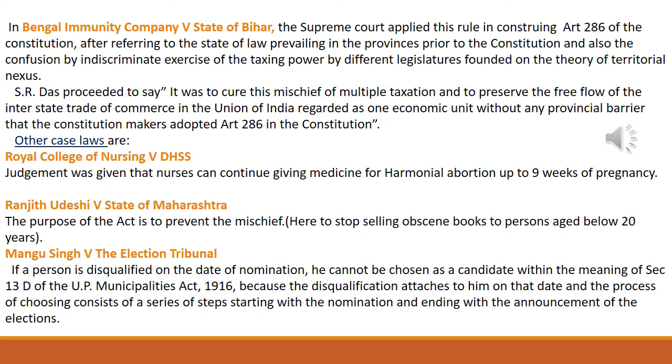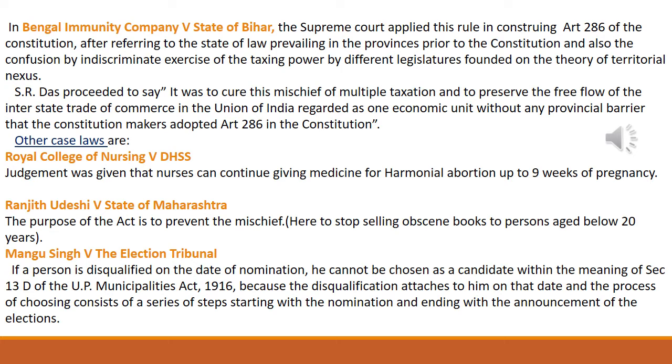So in another case law, Bengal Immunity Company versus State of Bihar. In this case, the Supreme Court applied this rule in construing Article 286 of the Constitution, after referring to the state of law prevailing in the provinces prior to the Constitution, and also the confusion caused by indiscriminate exercise of the taxing power by different legislatures founded on the theory of territorial nexus.